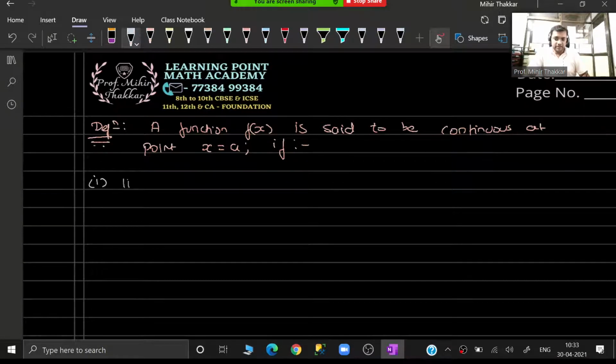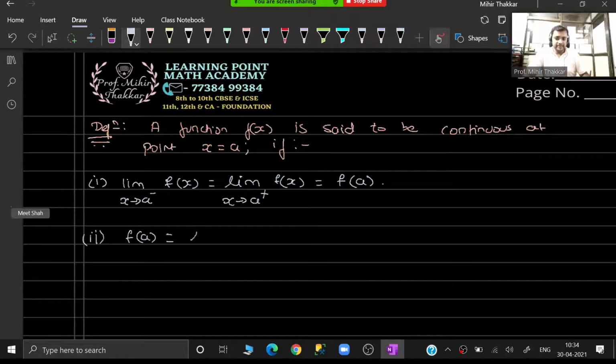The first condition is that limit as x tends to a minus of f(x) is equal to limit as x tends to a plus of f(x) is equal to f of a.